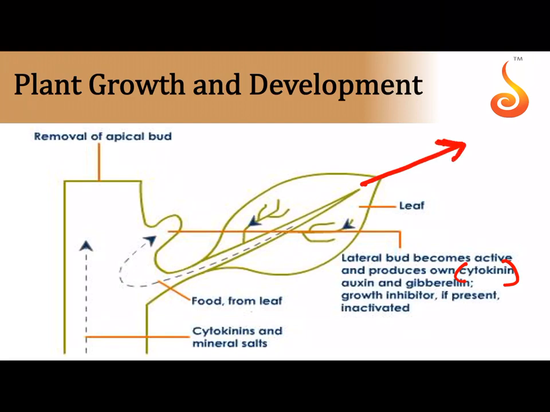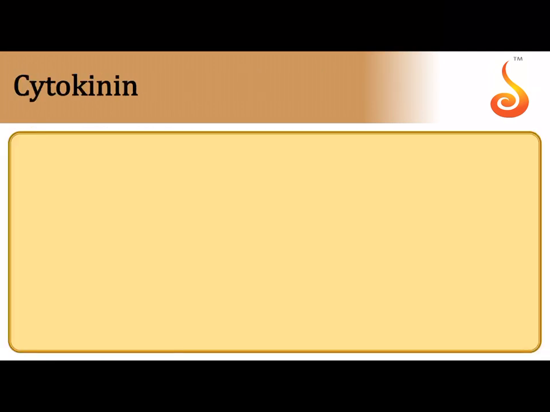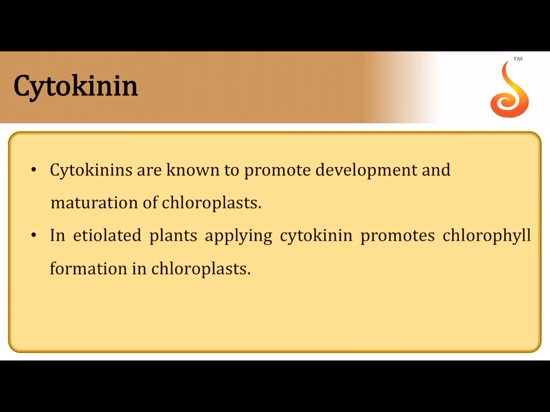So it helps in overcoming apical dominance. Sometimes even in the presence of the apical bud, if you spray the plant with cytokinin, the lateral bud will start growing. That means in the presence of the apical bud, it has broken the apical dominance. That is because of cytokinin.